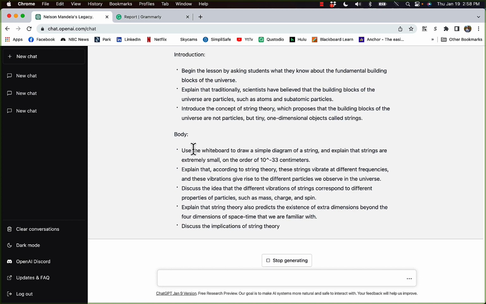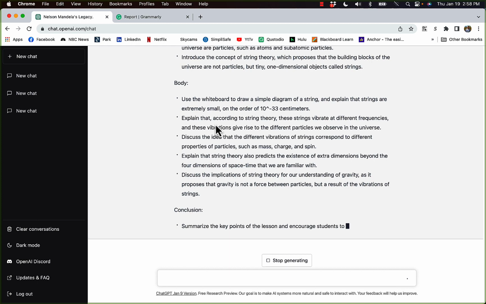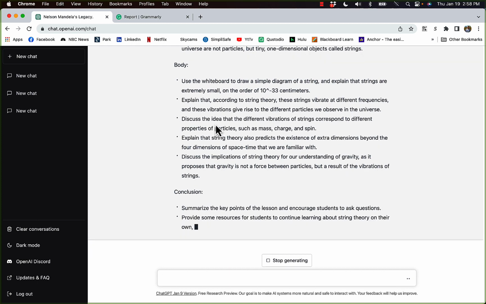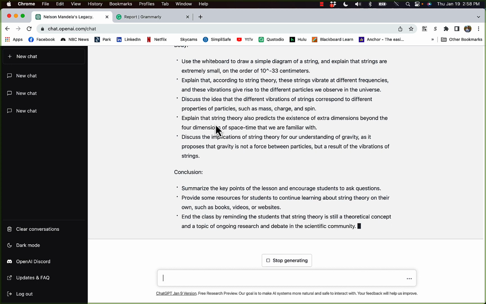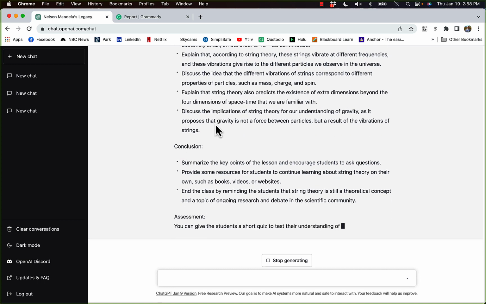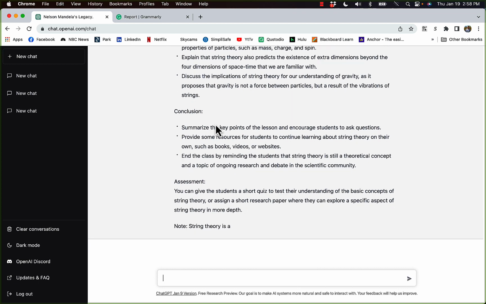It's going to tell me to use the whiteboard to draw some diagrams and explain things to the class, and it's going to give me just a very general lesson plan about that, including in the class by reminding the students that string theory is still a theoretical concept and a topic of ongoing research and debate in the scientific community. And they even recommend that we can give the students a short quiz to test their understanding of the basic concepts of string theory, or assign a short research paper where they can explore the specific aspect of string theory in more depth. And as you see, it did